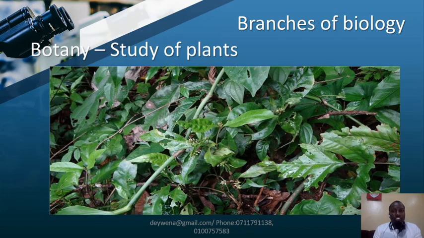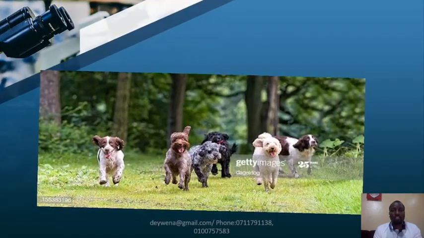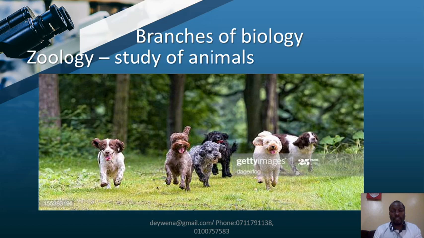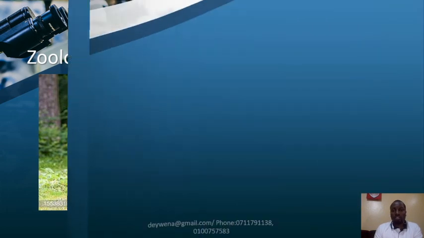Another main branch is what we call zoology. Zoology is actually the study of animals, and there you can see animals. That is another main branch of biology. And the scientists who specialize in zoology are called zoologists.